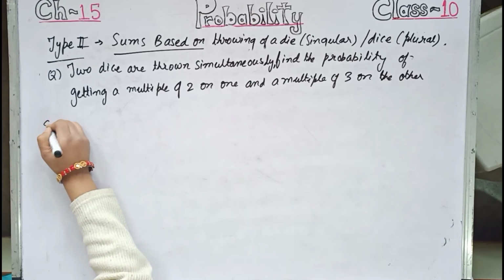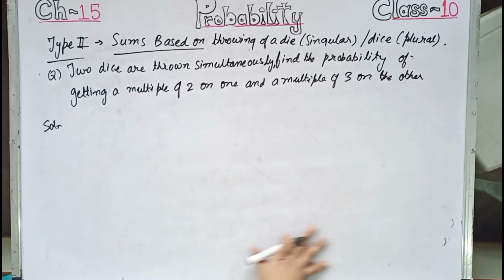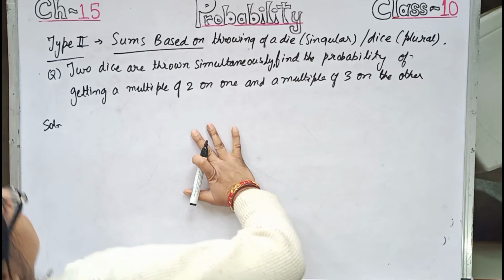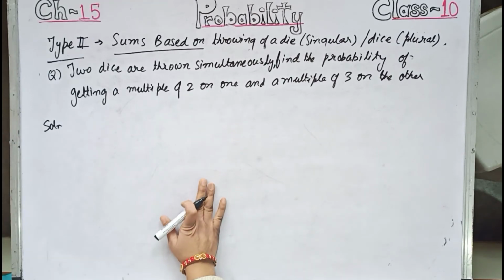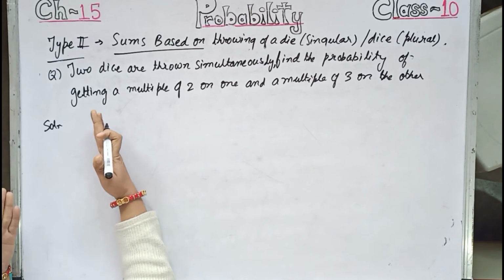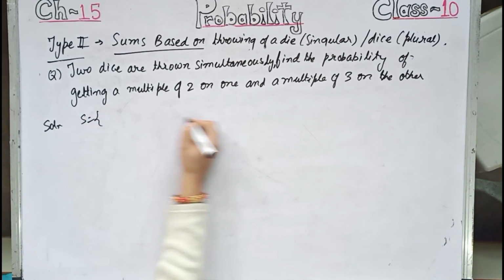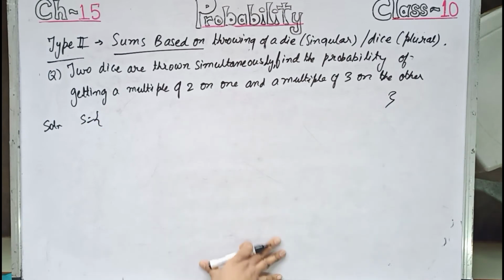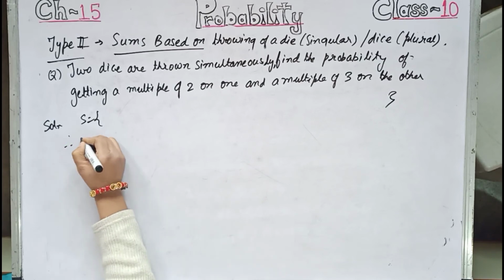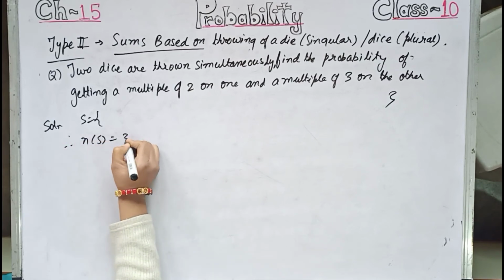Now for this solution, children, you will have to make that table, that is the set of the observations which I made. That is, you will be writing that when 2 dice are thrown simultaneously, then S equals this much. You will be tabulating in your copy. Therefore NS equals 36.